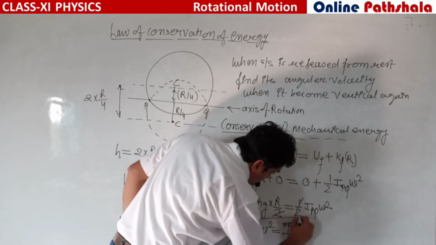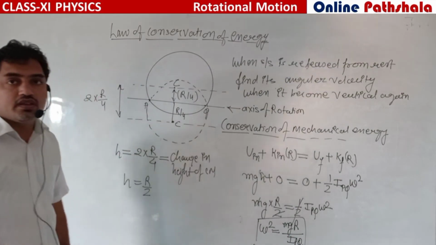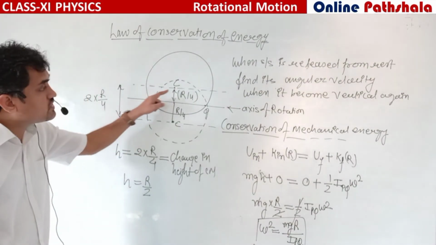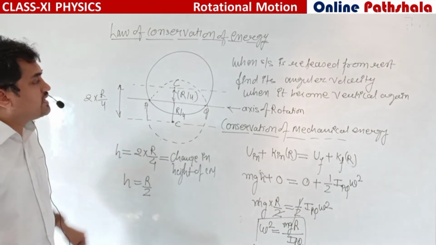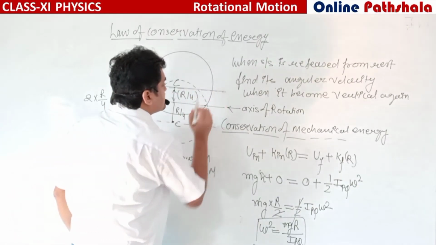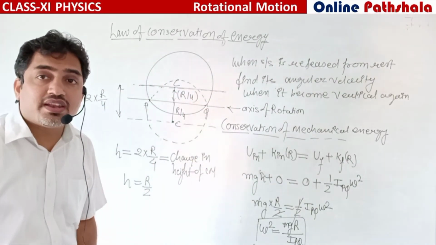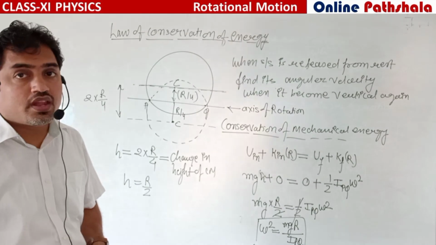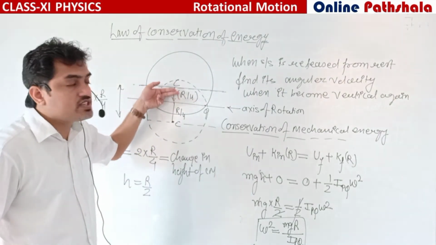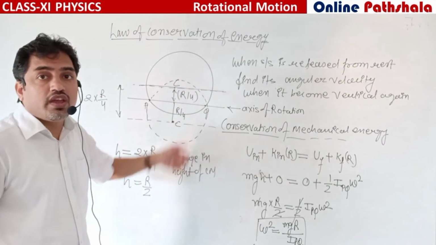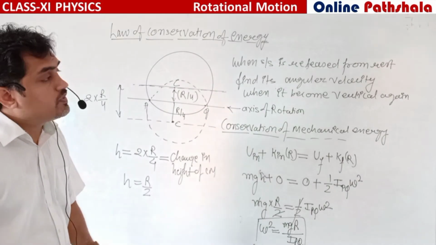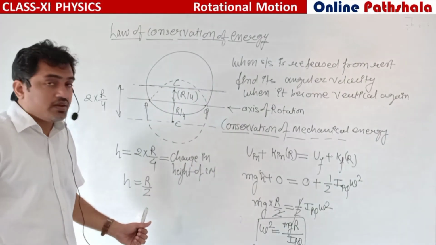Now what is this I about PQ? Moment of inertia of circular ring about the diameter is equal to mr square by 2. Now we can use the parallel axis theorem.